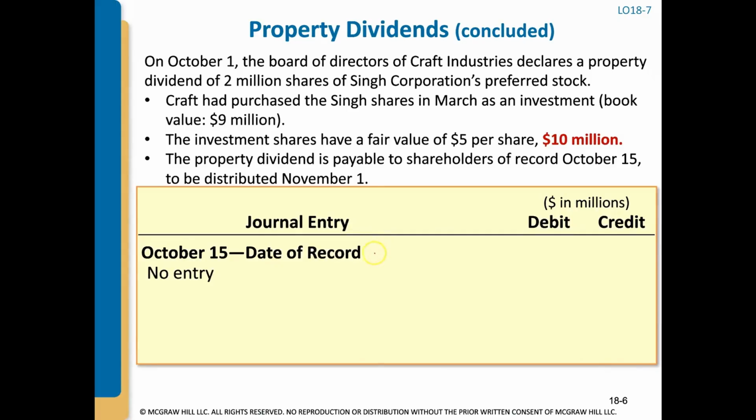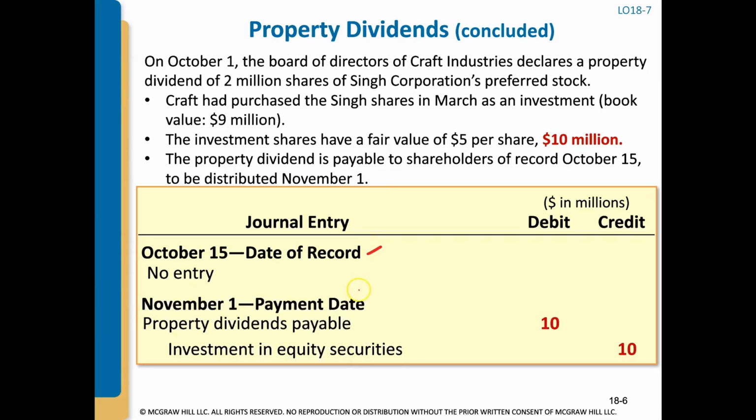Date of record, October 15th, there is no entry. It's a non-event for accounting purposes. It's a big event for the legal department because they have to determine which shareholders are entitled to that property dividend. And then November 1st is when we actually pay that dividend.